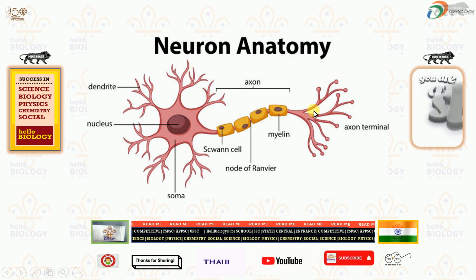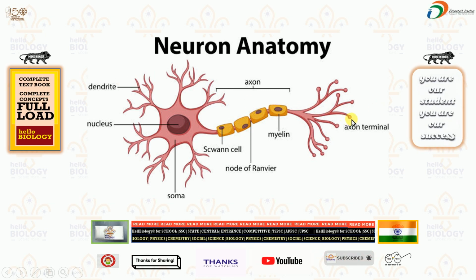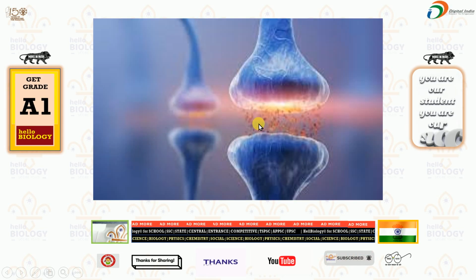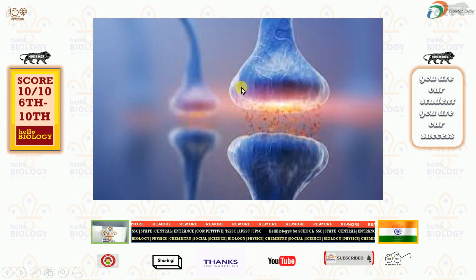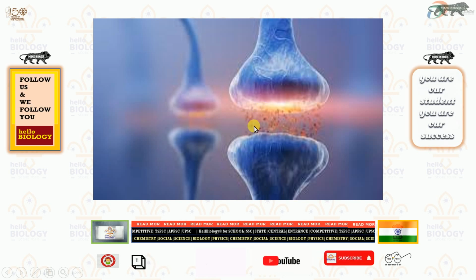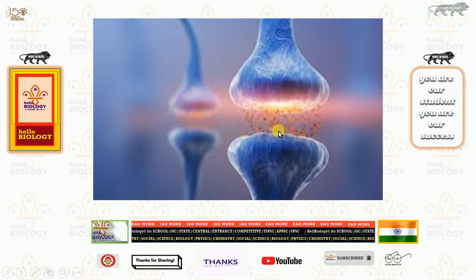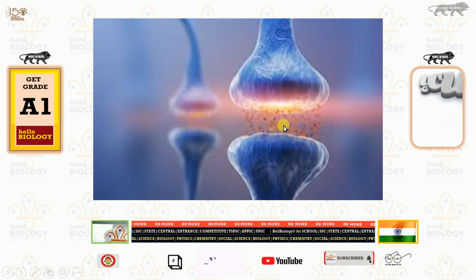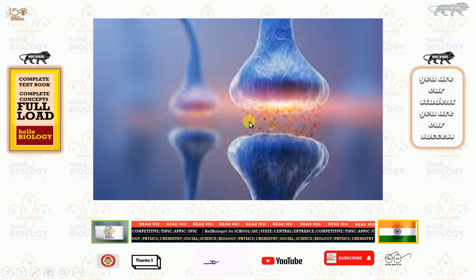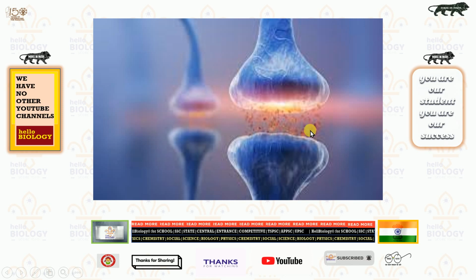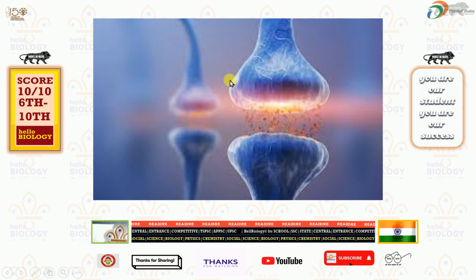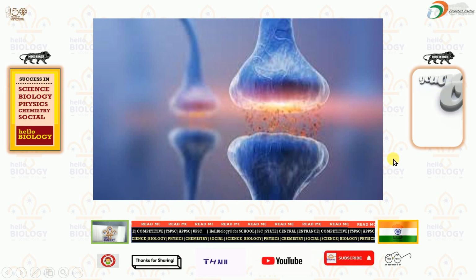While the message passes from one nerve cell to another nerve cell, there won't be any linking. There will be a space called the synaptic gap. These are known as synaptic knobs. One synaptic knob is linked to another such that the message is transferred from one neuron to another neuron in the form of neurotransmitters. These are the chemicals released by one neuron to another neuron, so that they go on carrying messages from one region to another. Now, as you are understanding this topic, much information has been transferred from your cells to your brain.